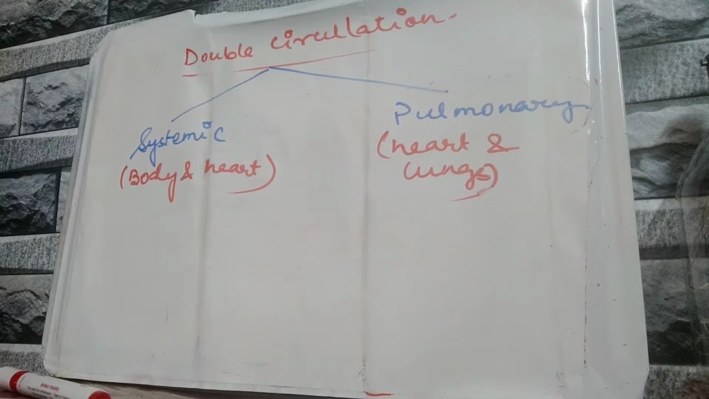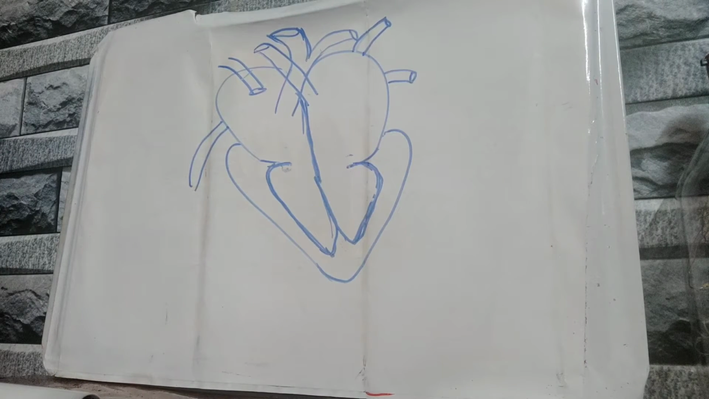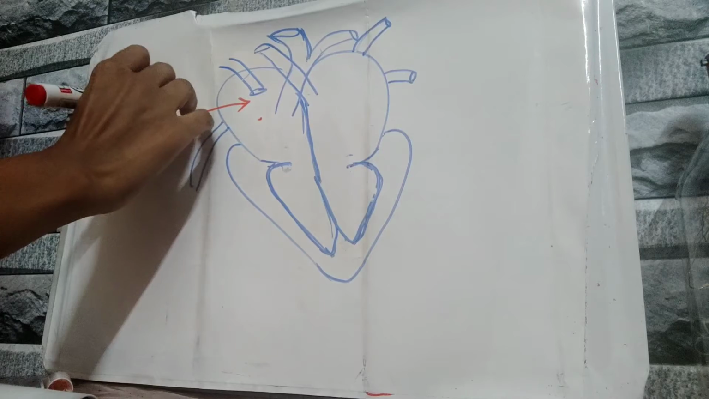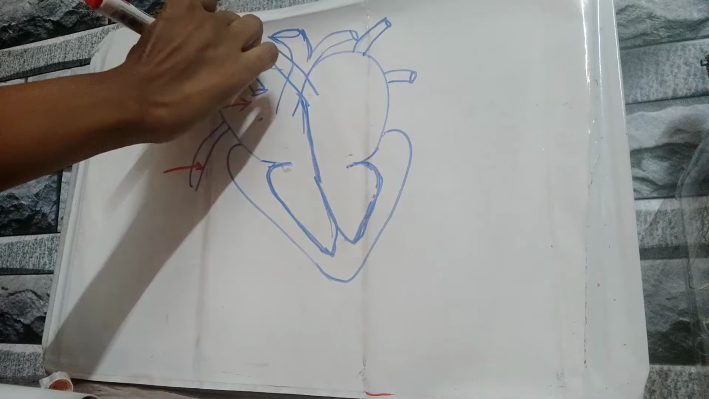Now let me explain how it is happening. At first, the deoxygenated blood from the body is being accepted by the veins. The entire deoxygenated blood is received from the veins and it is carried to the heart. This is the right atrium, and these 2 are the vena cava.